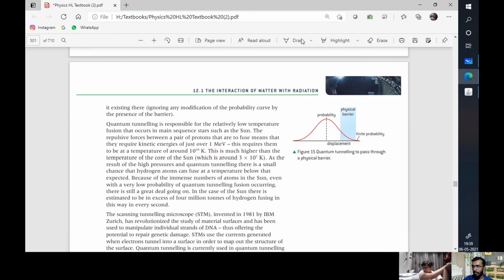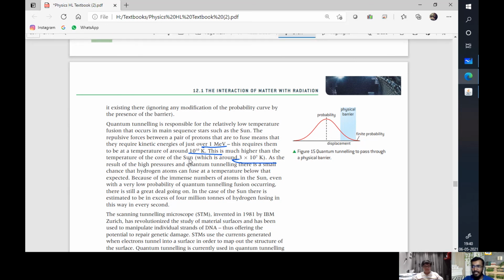Is that what you're saying? I'll read the statement, it will make it easier for you. Quantum tunneling is responsible for relatively low temperature fusion that occurs in main sequence stars such as our sun. The repulsive forces between the protons that are to fuse require kinetic energies over 1 mega electron volt at a temperature of 10^10 Kelvin. It is much higher than the core of the sun. We know this because the core of the sun is 3 × 10^7 Kelvin. So it's about 10^3 less.